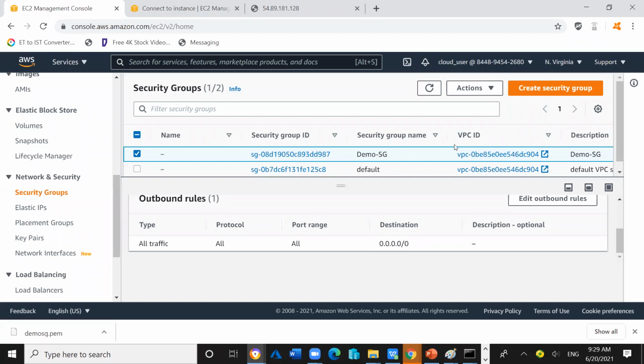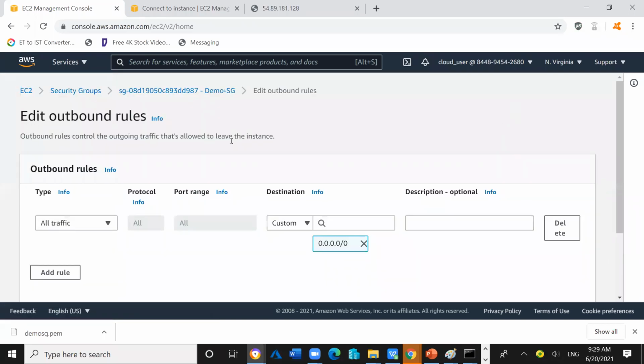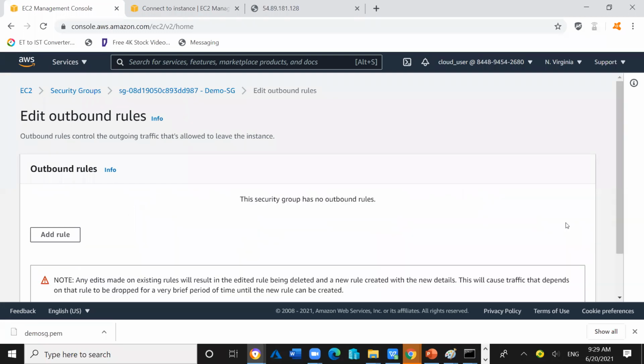Okay. So now I will play with these things. I will click on edit outbound rule. Instead of allowing all the traffic, I will delete this rule. I don't want to allow everything. I want to control the outbound also. Only what I want should be allowed to go outside. What I don't want will not be allowed to go outside.